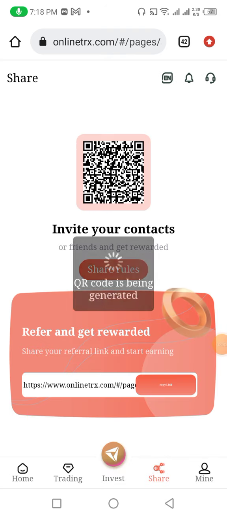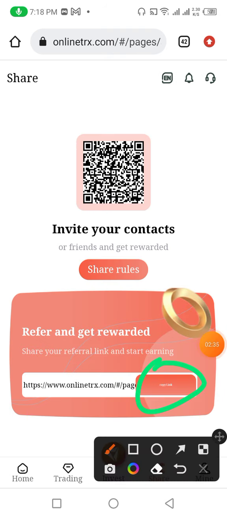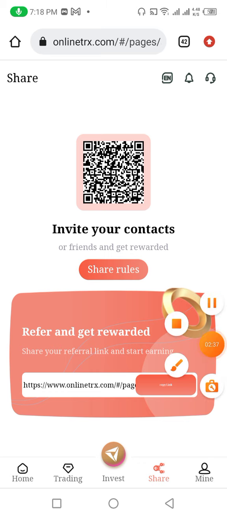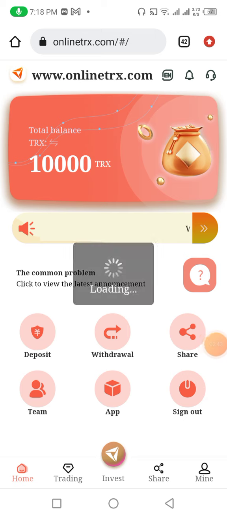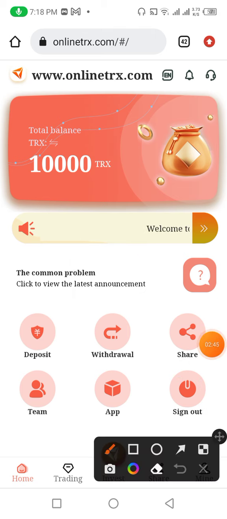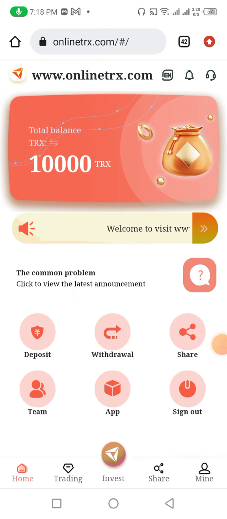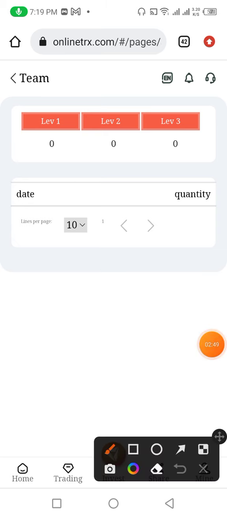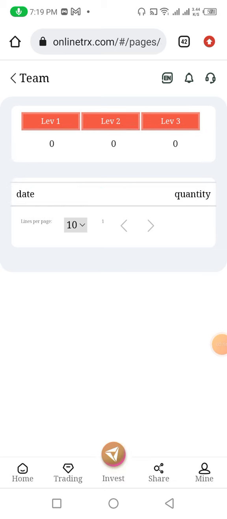First I click on the share option. This is a very important option. You need to click on copy link. After copying the link you need to share it with your friends, and your friends invest in this website. You can automatically get the registration rewards of your friends. Now click on the home option. After clicking the home option you need to click on the team option. After clicking the team option, this is where the website shows you how many users you have in your level 1, level 2, and level 3.